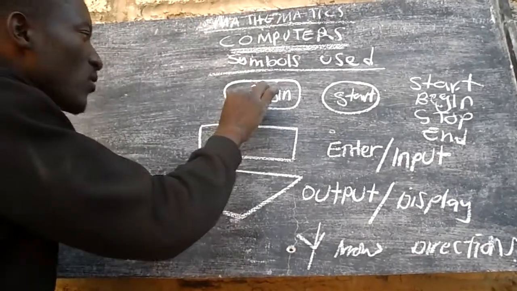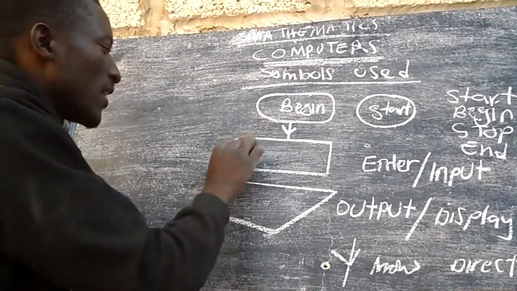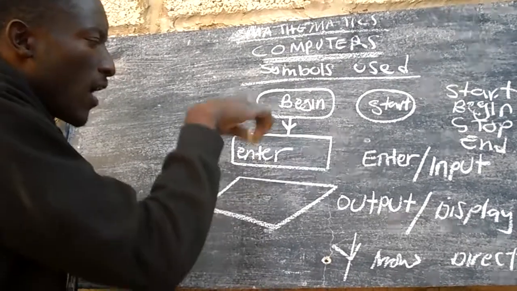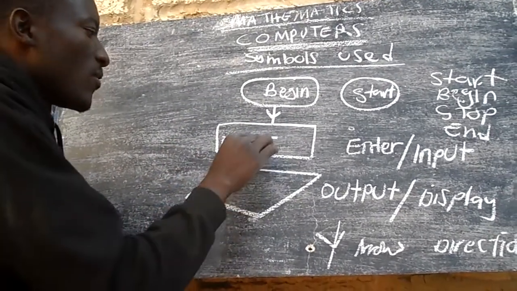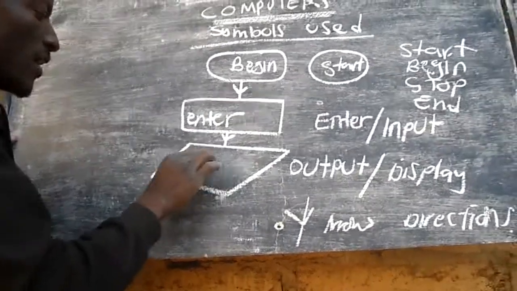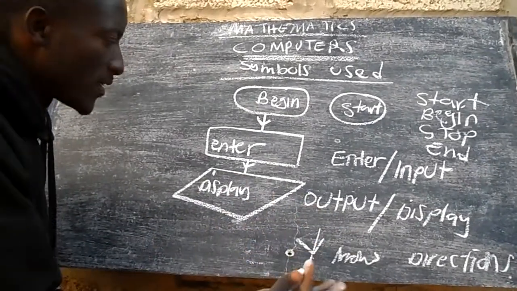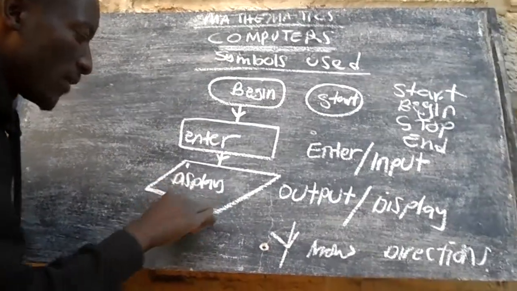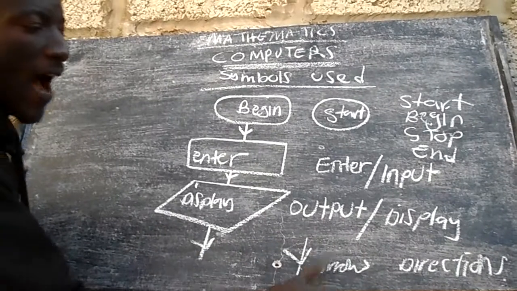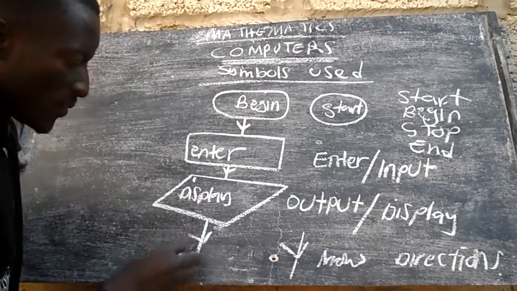So all these will have arrows to say after begin you must enter, or after you enter something you must display. They'll say display whatever it is, whether display volume, display a message, and so on and so forth. So the arrows will be used for direction, the sequence of how something is moving.